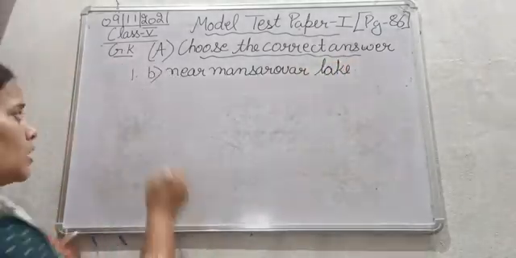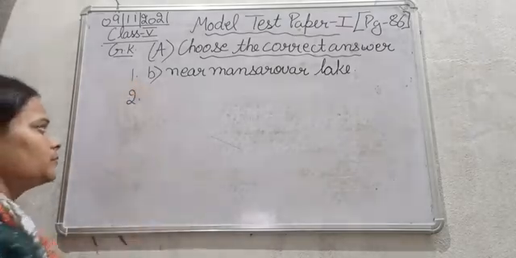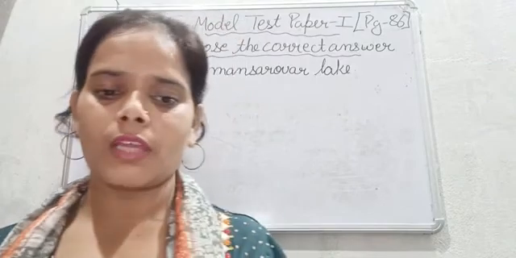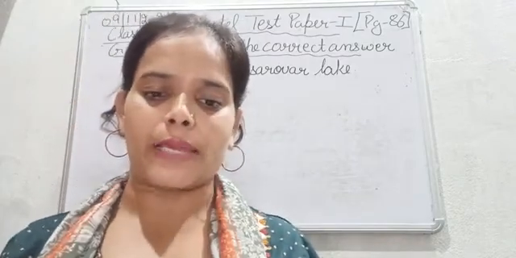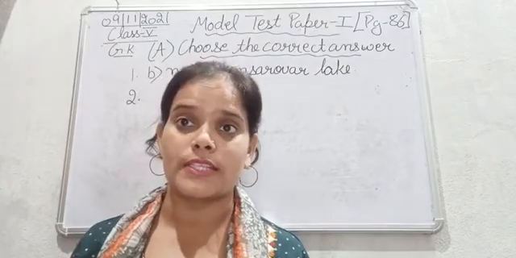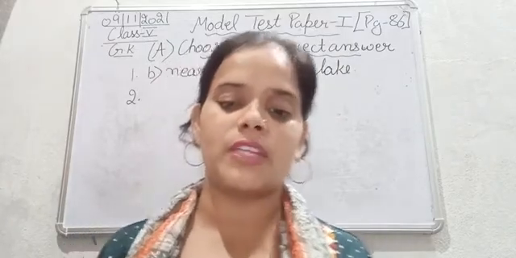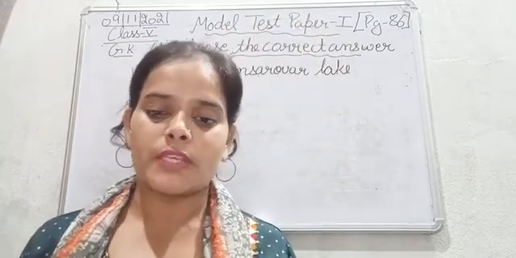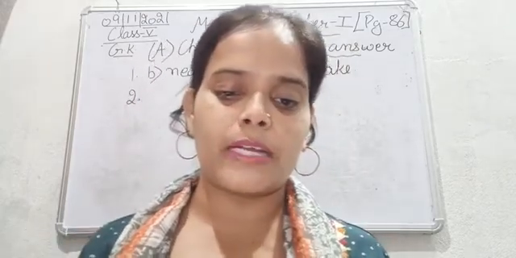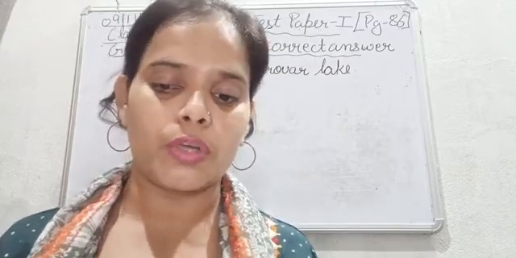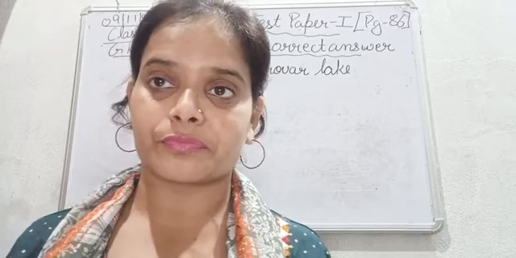Okay, moving next to the second one. The second is, name the type of painting which is traditionally done on mud walls. Okay, so here they have given the 3 options. इसमें से कौन सी पेंटिंग है बेटा that is done on the mud walls? कोफ्तगारी, तांजौर और मधुबनी.